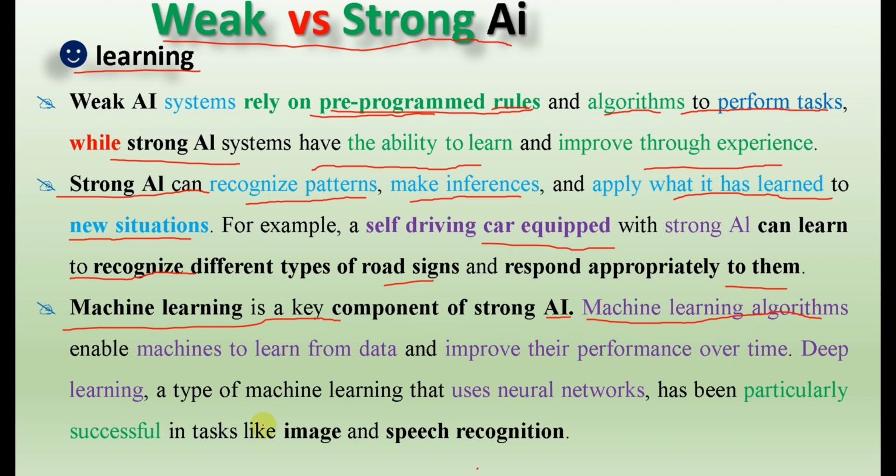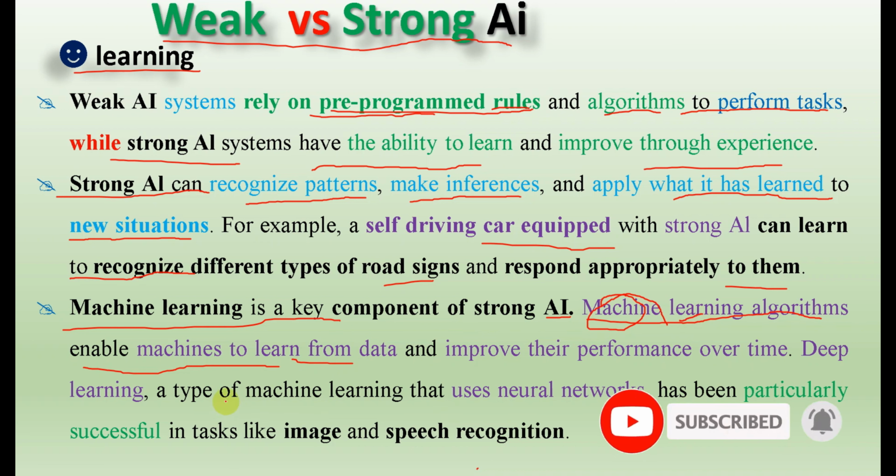Machine learning algorithms enable a machine to learn from data. As the name indicates, machine learning means teaching the machine with an algorithm from data and improving its performance over time. Deep learning is also a subset of machine learning.